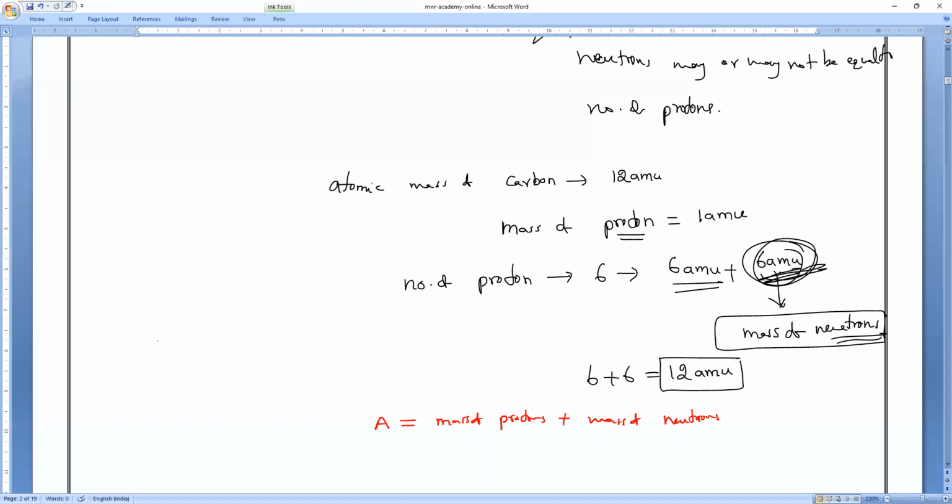The mass of one proton is 1 AMU, and in the same way the mass of one neutron is also 1 AMU. So the mass of one proton is equal to the mass of one neutron. That is what you have to remember. It is actually not exactly true, there is a small difference, but approximately both are the same. Is it okay, guys?